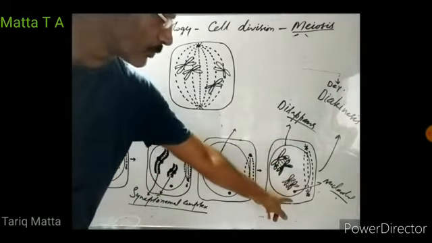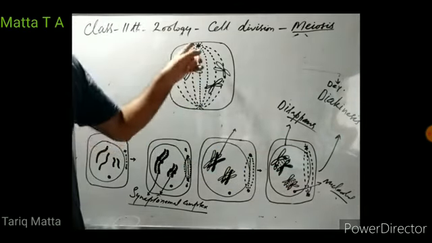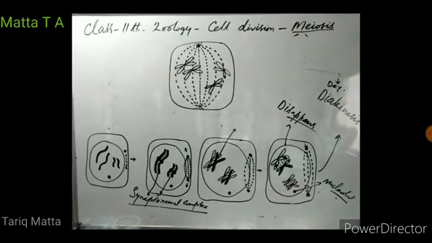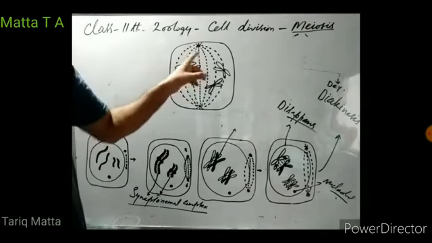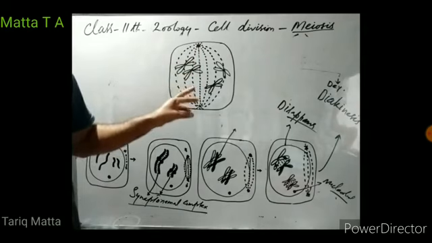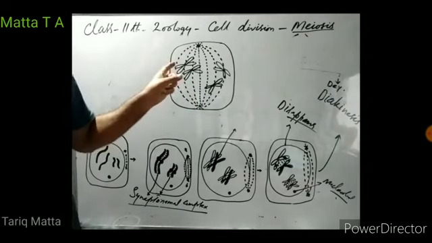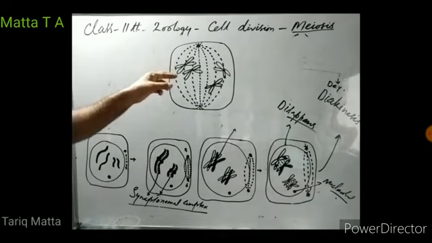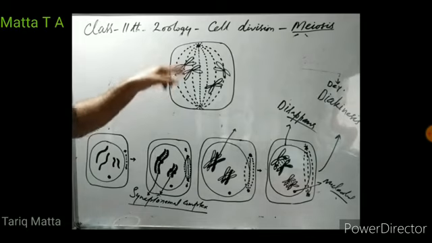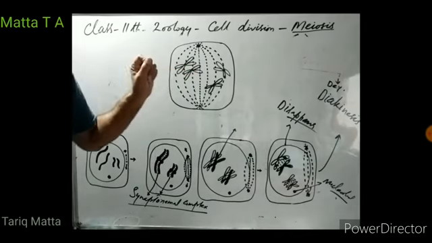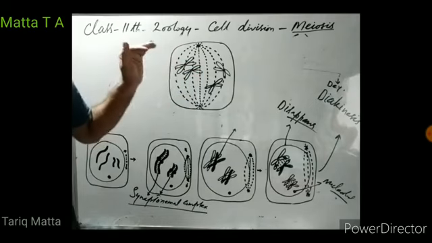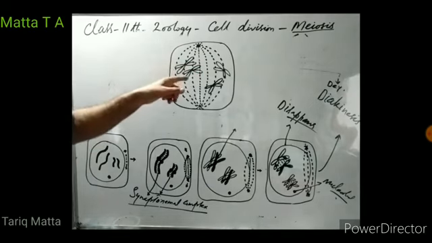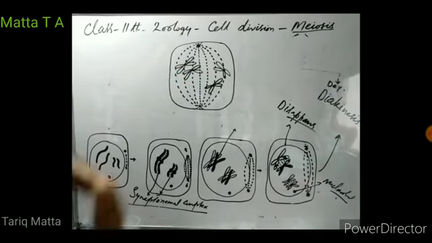Centrosomes reach two opposite poles of the cell, and they complete the formation of spindle. Then, as the formation of spindle is completed, kinetochore spindle fibers start aligning the chromosomes towards the equator of the cell. They start pulling the chromosomes towards the equator, but the chromosomes have still not reached the equator.